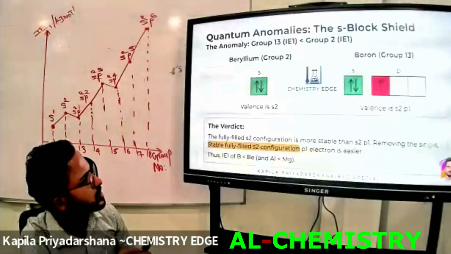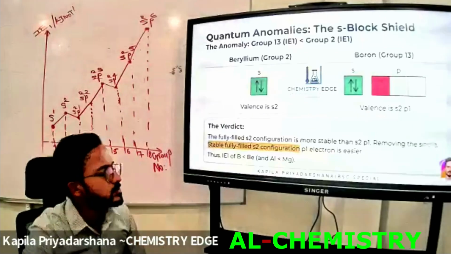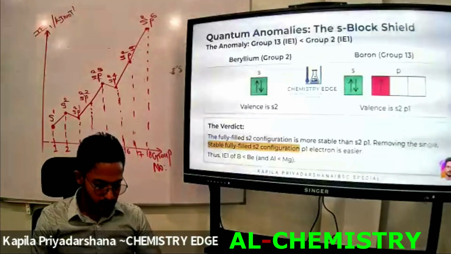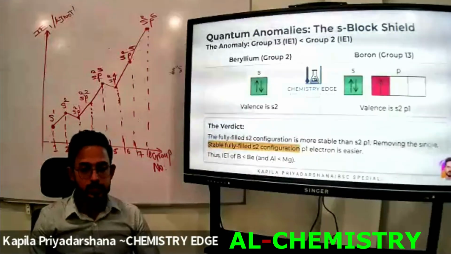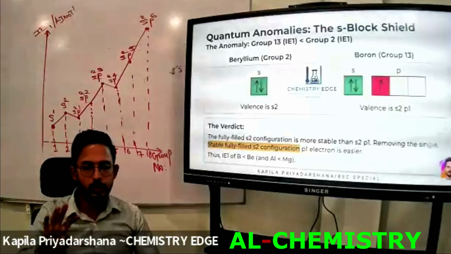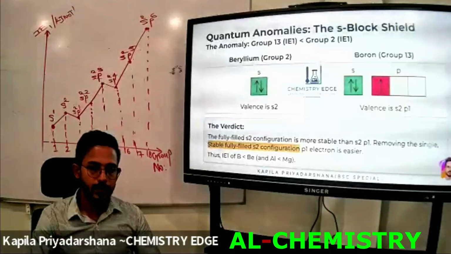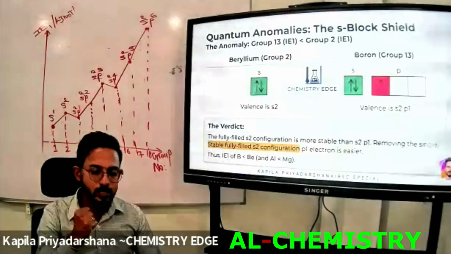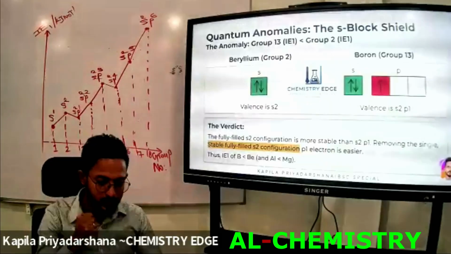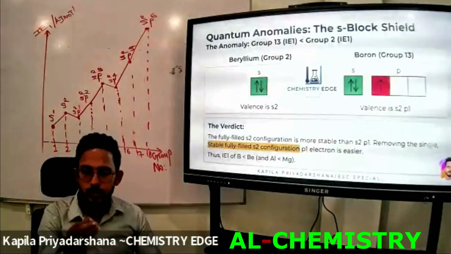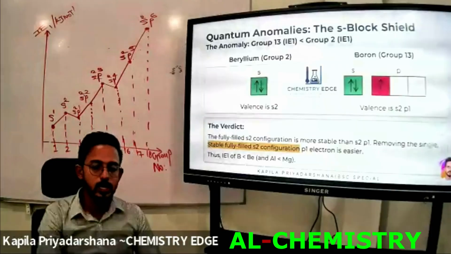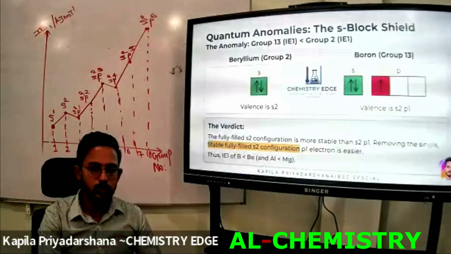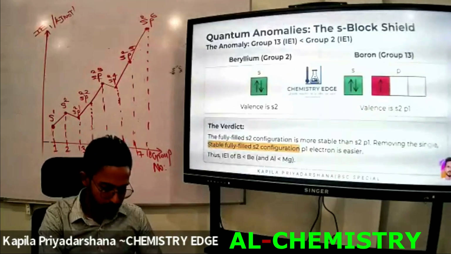These are the main reasons. I'm going to describe this using 4 points. Try to remember these 4 points. Now I am going to tell the reasons for the first ionization energy of group 13 being lower than group 2. Try to remember these 4 points using the stable electron configuration. Okay, write down the first point.